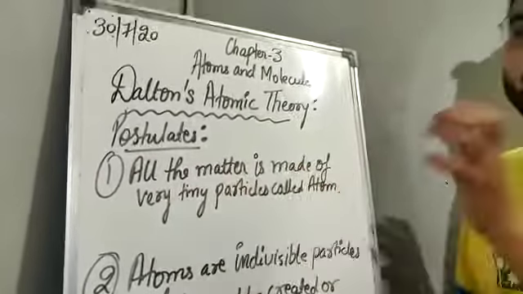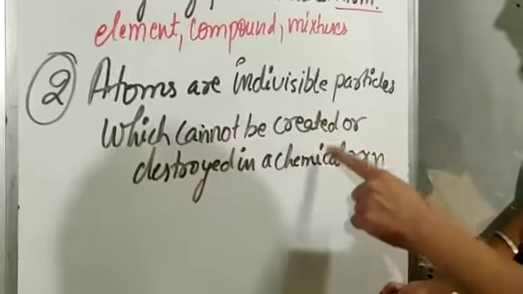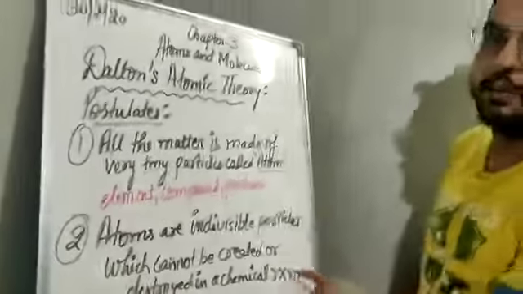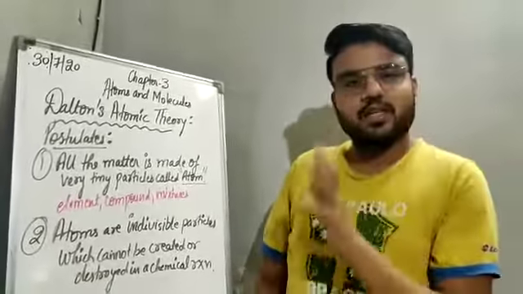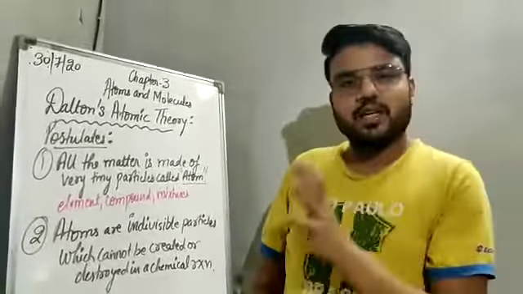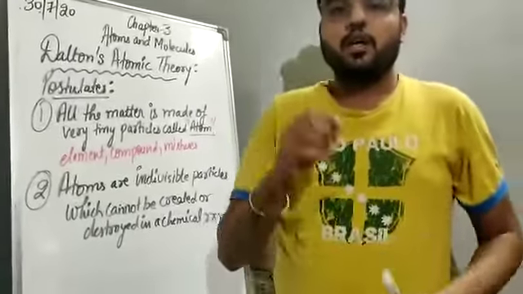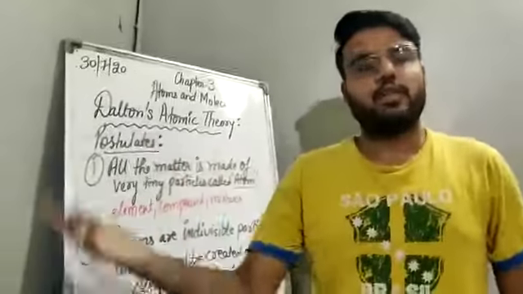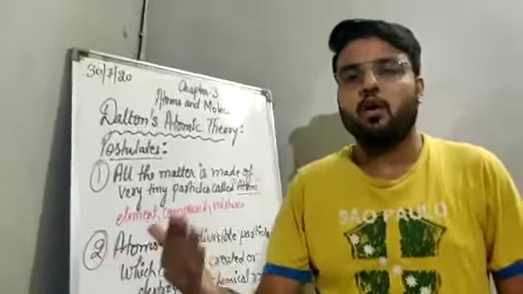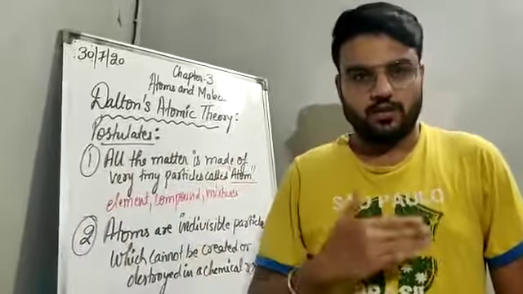Clear? The second postulate says atoms are indivisible particles which cannot be created or destroyed in a chemical reaction. So listen and understand very carefully. Dalton said that atoms are indivisible, which means you cannot divide them further into simpler or smaller forms.